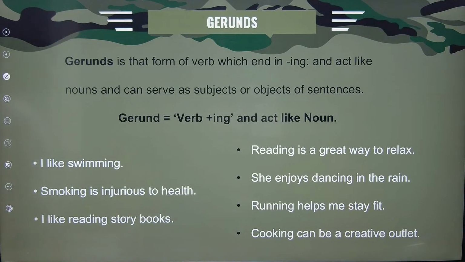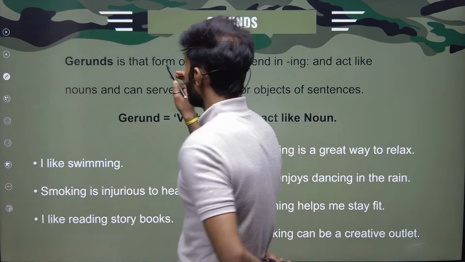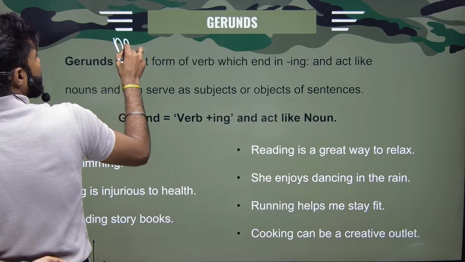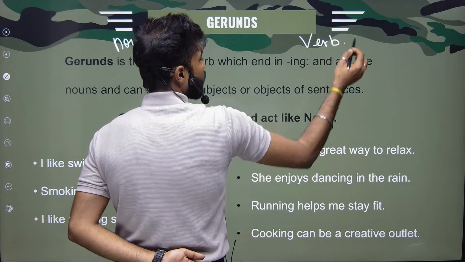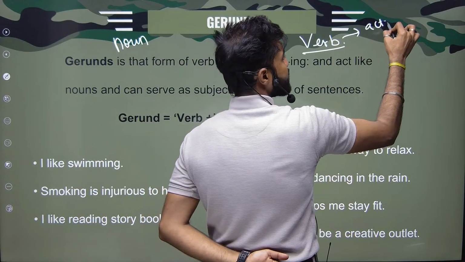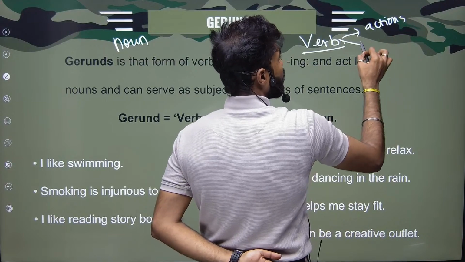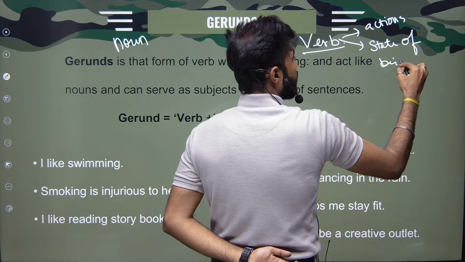So what are gerunds? Okay, finally we'll conclude with gerunds. In order to know gerunds, you have to have clarity about nouns and verbs. So what are verbs? Verbs are actions or state of being.